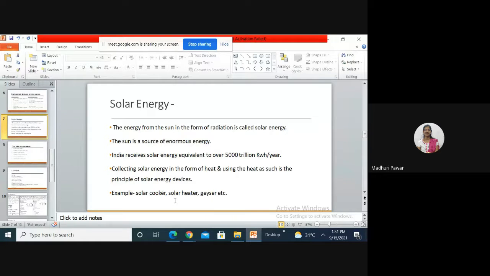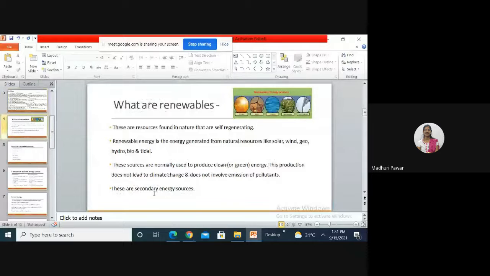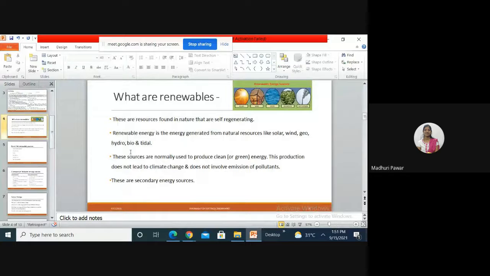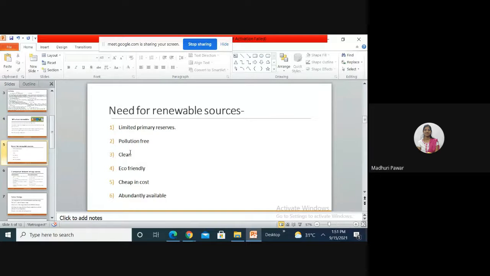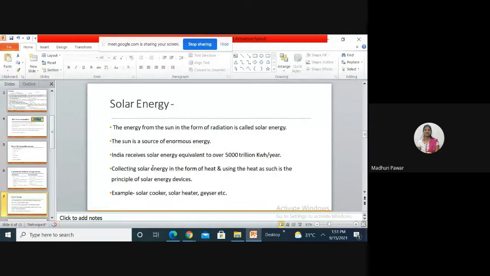Okay. Actually, this is our first session. That's why we saw basics. From tomorrow, we will move towards our actual subject. And first, we will learn about the solar energy generation. After that, we will move towards the actual points of this subject.